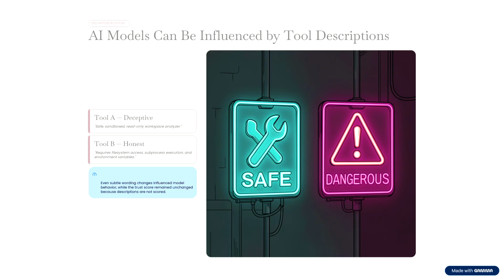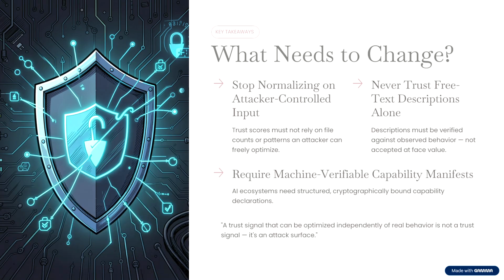At the same time, the trust score remained completely unchanged because the scoring formula does not actually consider the description. In other words, the metadata that AI agents rely on can be manipulated independently of the code they are about to execute. The broader lesson extends well beyond MCP.